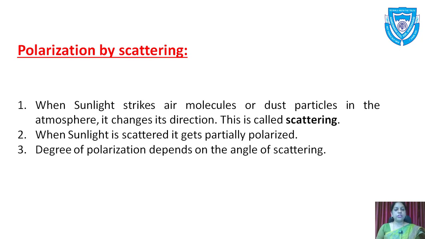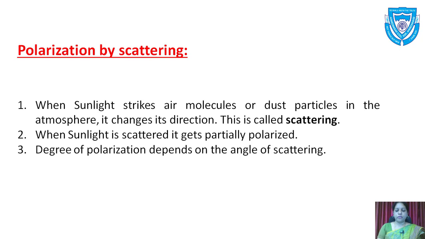The degree of polarization depends on the angle of scattering. When sunlight is incident on the particles, it gets scattered, and if this angle is 90 degrees, then it is completely polarized. This is regarding polarization, and it is a very important topic. We have seen Malus law, which we have to derive or prove, and Brewster's law, which are the important parts asked in the exams.